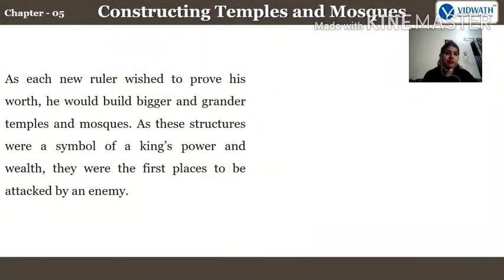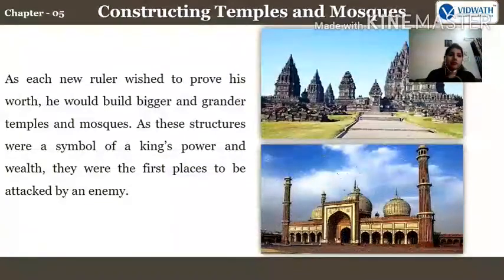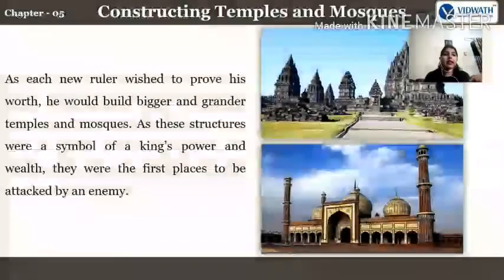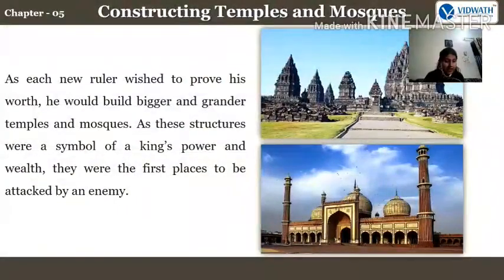As each new ruler wished to prove his worth, he would build bigger and grander temples and mosques. As these structures were a symbol of a king's power and wealth, they were the first places to be attacked by an enemy. See, as further we are going to study, we have done the engineering skills and constructions as well, and the second was that building temples, mosques and tanks as well. So now, why were temples targeted? Now we are going to do this on page number 65 in your book.